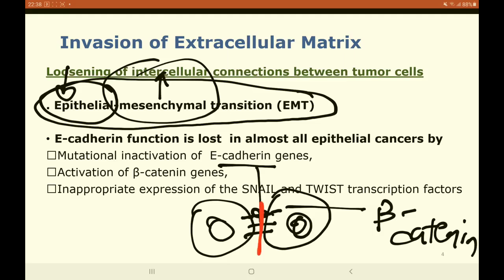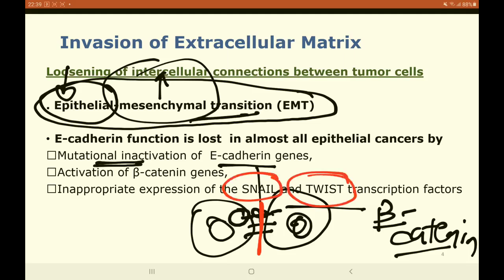Therefore, in order to metastasize, the tumor cells must have inactivation of the E-cadherin, which occurs by the epithelial mesenchymal transition, the mutational inactivation of the E-cadherin gene, the activation of the beta-catenin genes, or if there is inappropriate expression of the two transcription factors, namely the snail and the twist transcription factors.